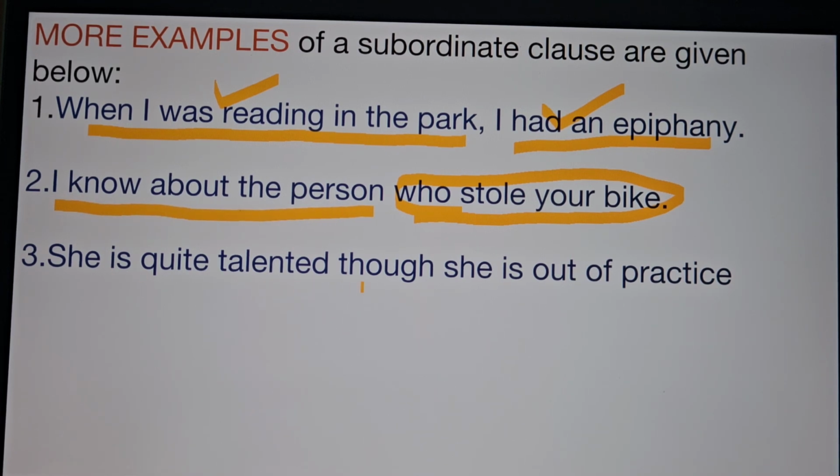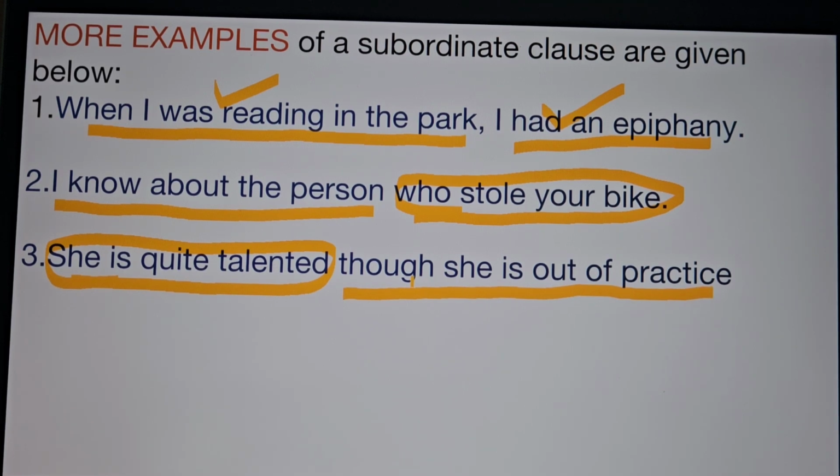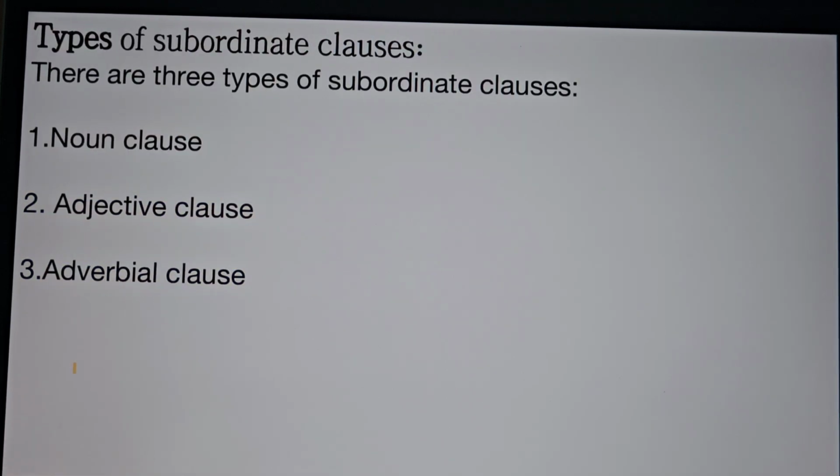She is quite talented, though she is out of practice. She is quite talented, this is the main clause. It can stand independently on its own. Though she is out of practice, this one has to depend upon this main sentence to give the complete sense. These subordinate clauses can be of three types: noun clause, adjective clause, and adverbial clause. In the next class, we shall discuss the subordinate clauses and the types of subordinate clauses.